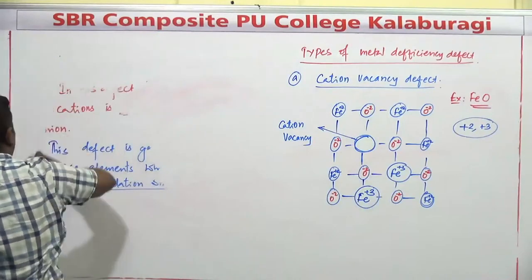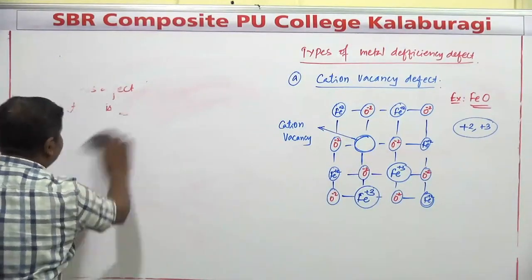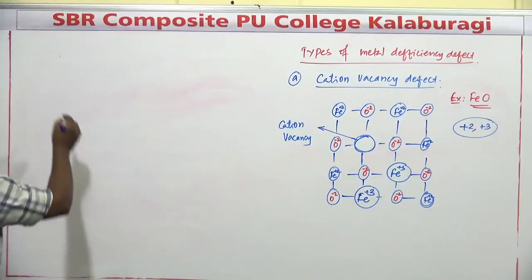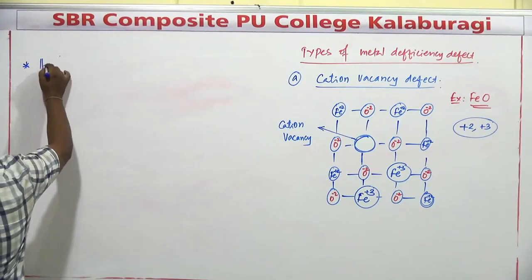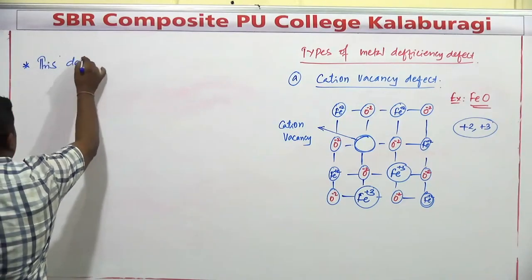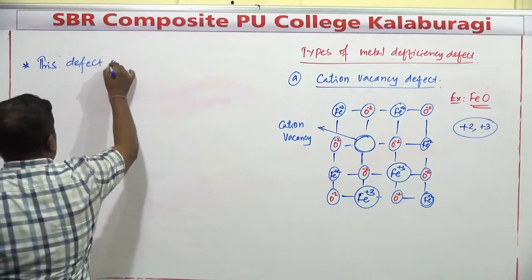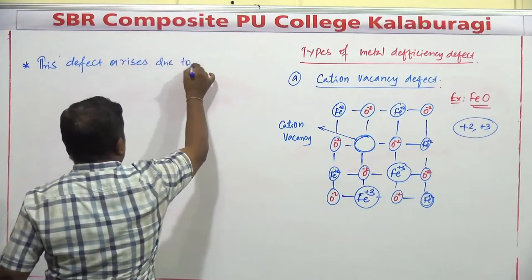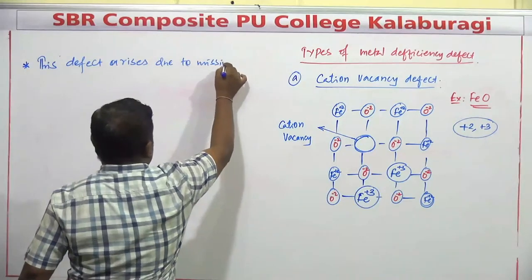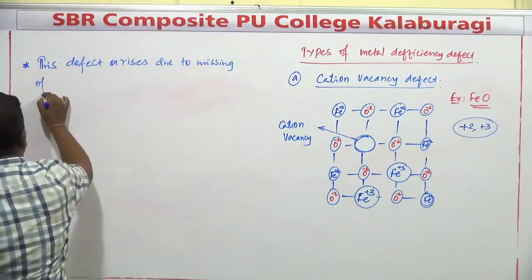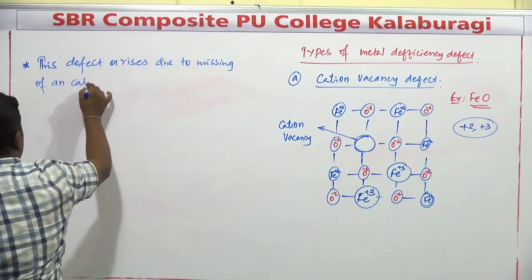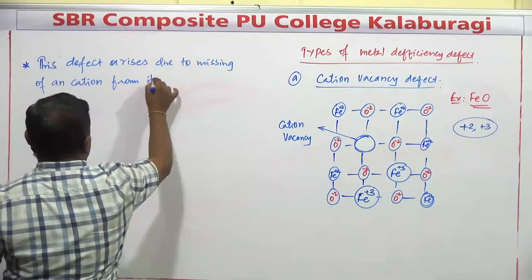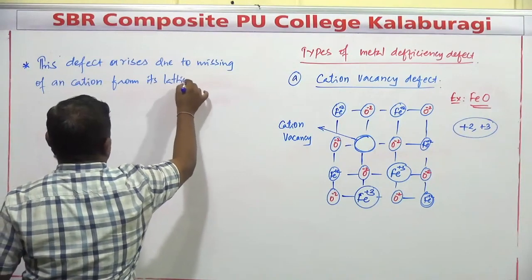I'll mention some points related to this defect, that is cationic vacancy defect. Number one, first one, this defect arises due to missing of a cation from its lattice site.